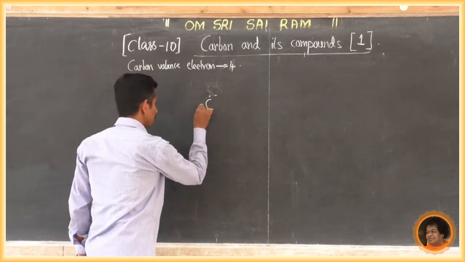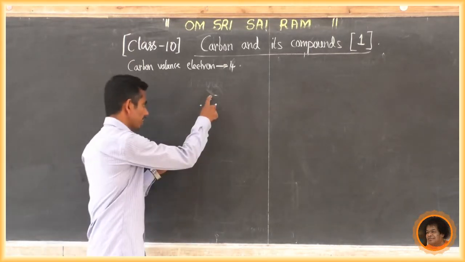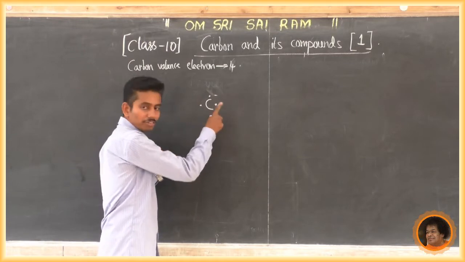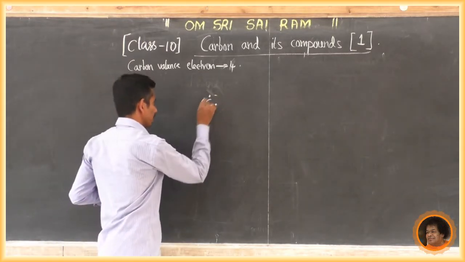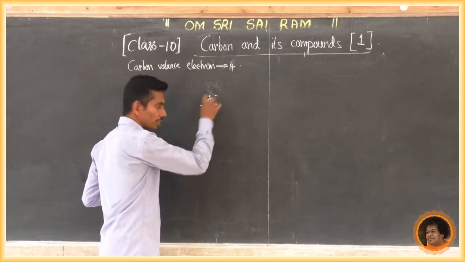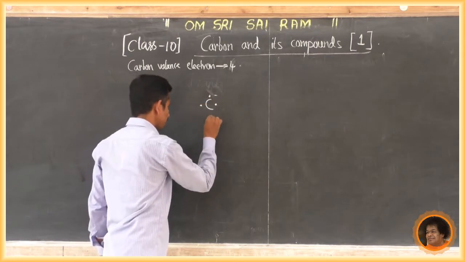This dot refers to a valence electron. This is the first electron, second electron, third and fourth. What is the valence electron count of carbon? It is 4. 1, 2, 3, 4. This dot refers to an electron.